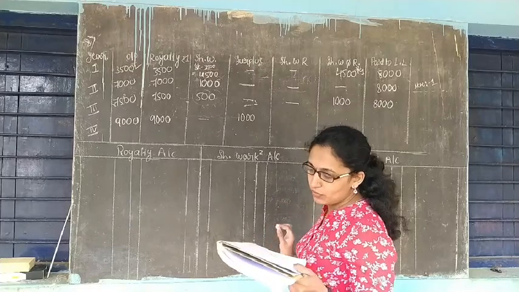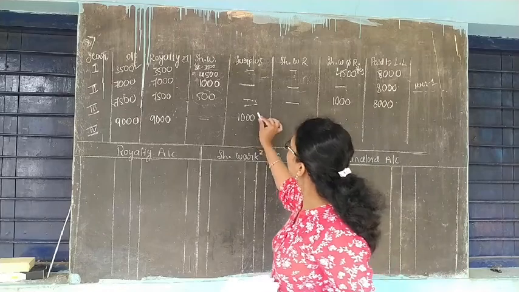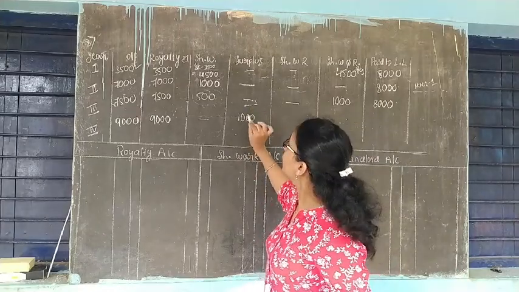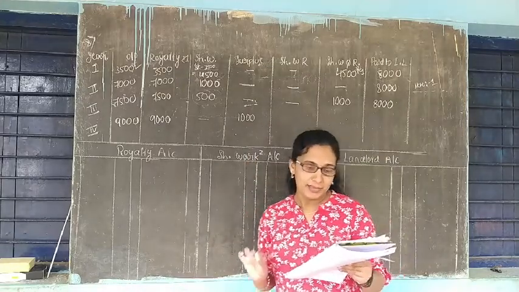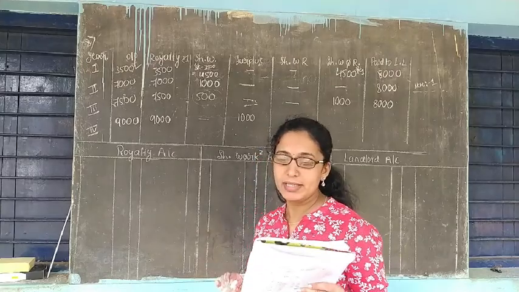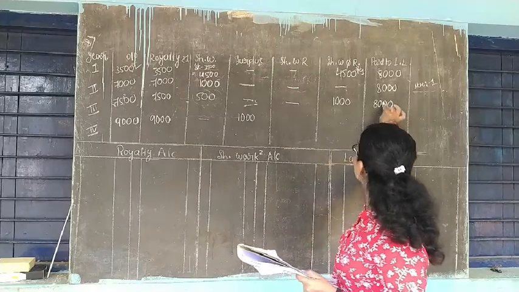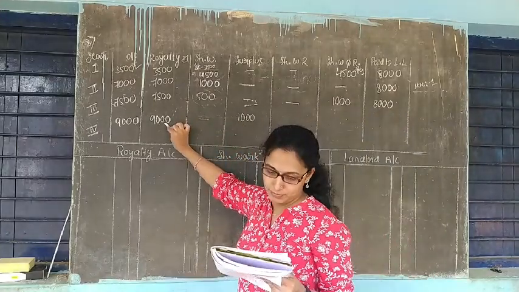Now you can recoup it by using this 1,000 rupees surplus. But another condition is given in the problem: the year in which royalty is more than minimum rent, royalty more than minimum rent means more than 8,000 rupees.